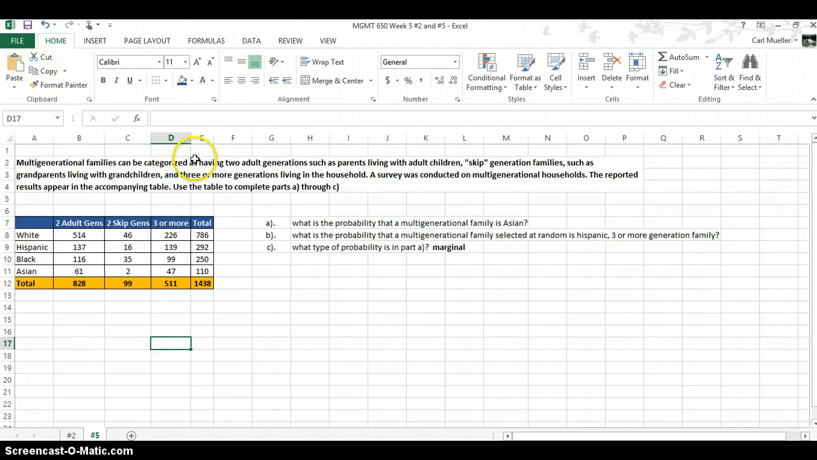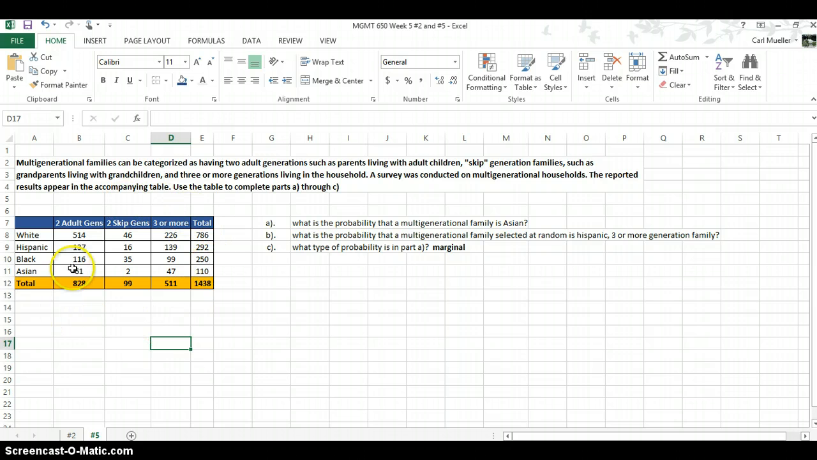Multi-generational families can be categorized as having 2 adult generations, such as parents living with adult children, skip generations, such as grandparents living with grandchildren, and 3 or more generations living in a household. A survey was conducted on multi-generational households, and the reported results appear in this accompanying table. Use the table to complete parts A through C.